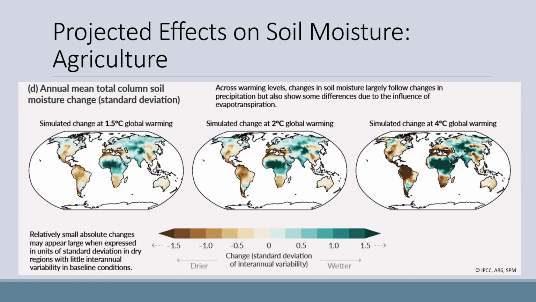To better demonstrate why agriculture will be affected by climate change, here are some projected effects on soil moisture under the same various temperature projections we have been looking at. Some areas will have increases, but many areas are going to get drier. This is going to make existing agriculture difficult or impossible in certain regions.